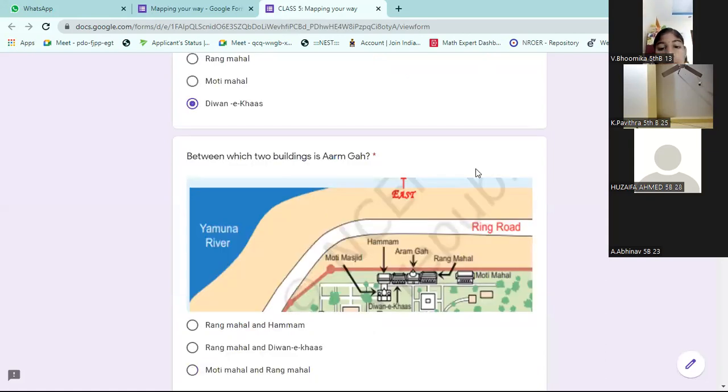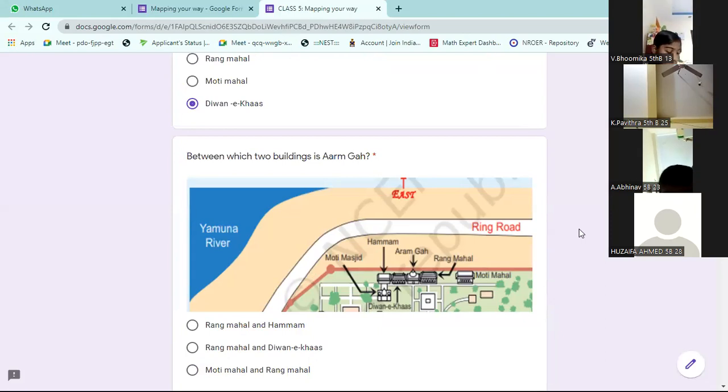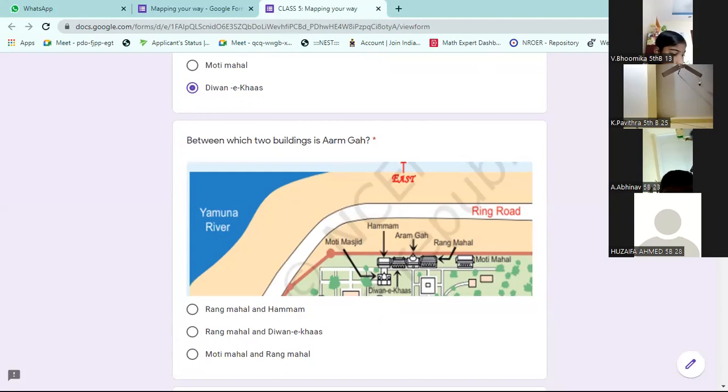Between which two buildings is Aramgarh? Sir, Rang Mahal and Hammam. Sir, it is Diwane Khas.